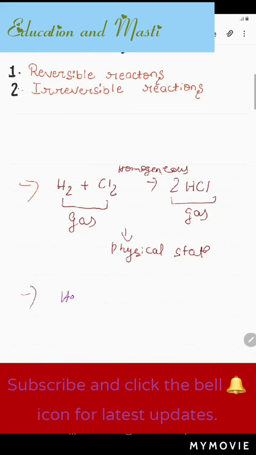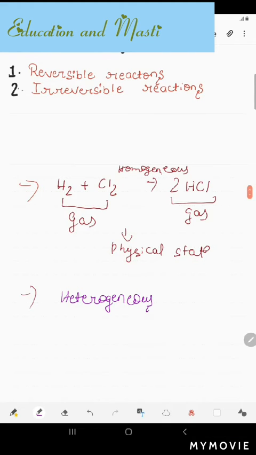Okay, what is heterogeneous reaction? The reaction in which the reactants and products are in different physical states is called heterogeneous reaction. Like if product is in solid state and the reactant is in liquid state, that is known as heterogeneous reaction.